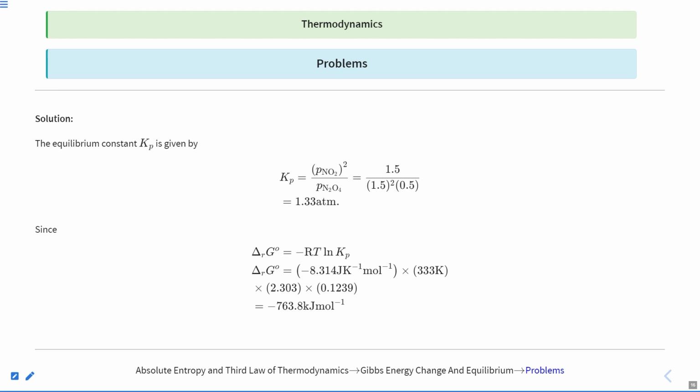If you got the value of each of these, then we calculate Kp, which is 1.33 atm. Now finally use this formula to find the value of delta G naught: minus RT ln Kp. You will get it as minus 8.314 joule per Kelvin per mole into 333 Kelvin. So final answer is what? Final answer is 763.8 kilojoule per mole. Is it clear?